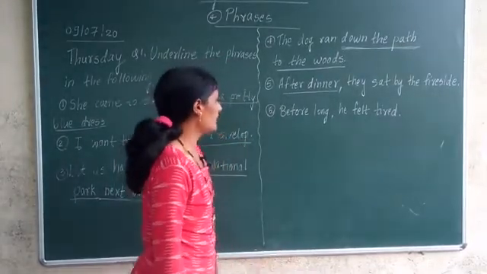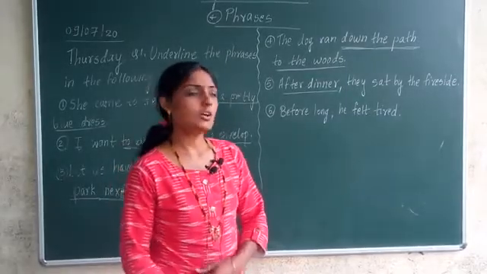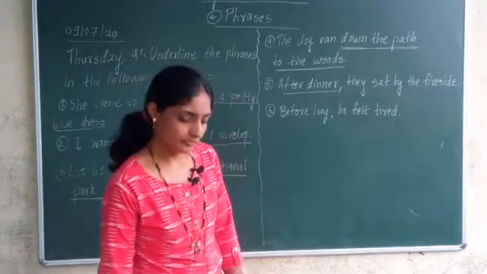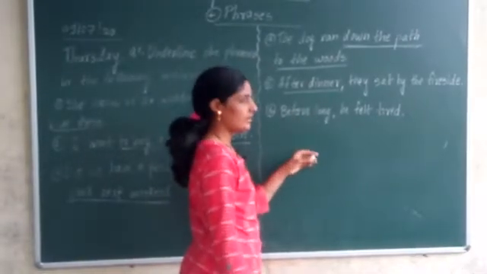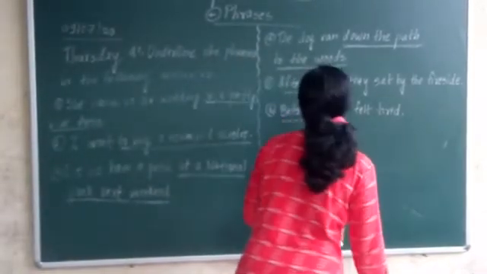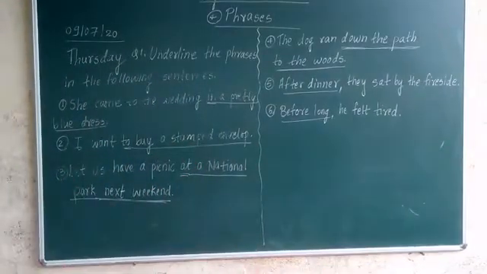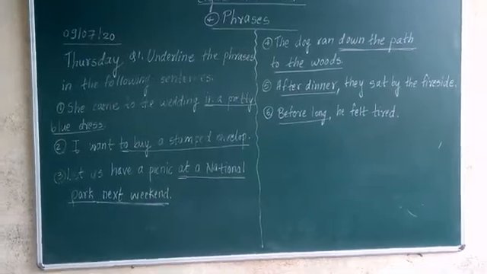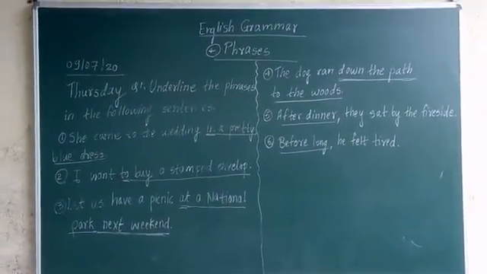Next one, sixth one. Before long he felt tired. Before long he felt tired. Now in this sentence, which word is a preposition? Before is a preposition. So these two words are a phrase. Before long. Understood? In this way, we have studied how to underline phrases in the sentence. Can you see properly? Yes.